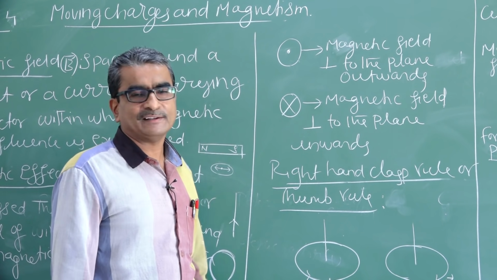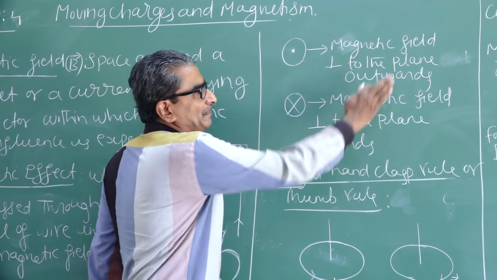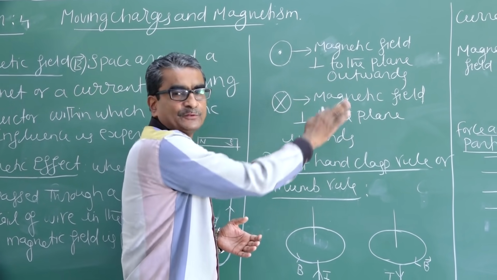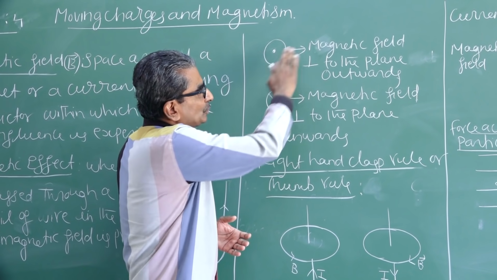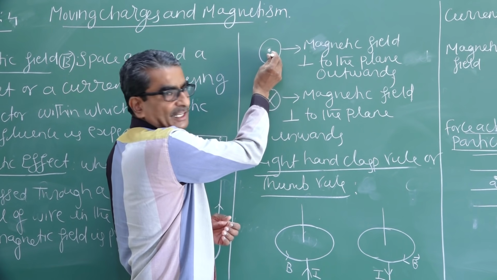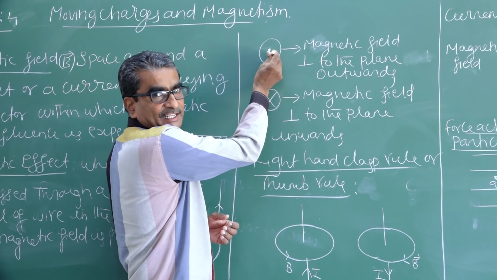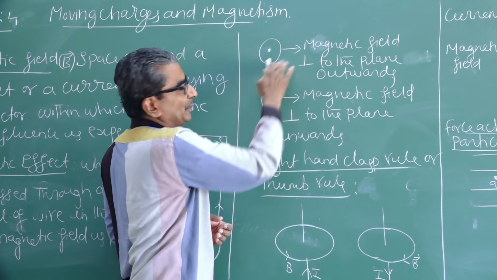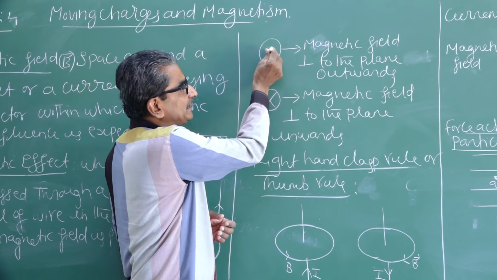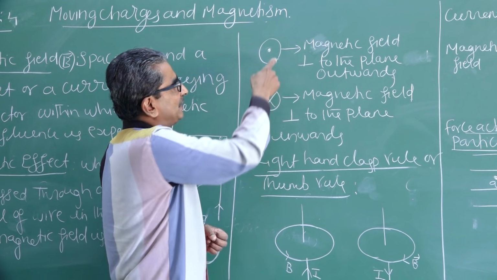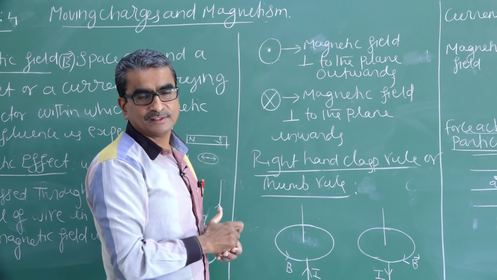It indicates that the magnetic field is perpendicular to the plane. Which plane am I going to consider? The board itself is the plane. So to this plane, if the magnetic field is perpendicular and directed outwards, towards you, from the plane, then represent that direction of magnetic field by means of this figure.